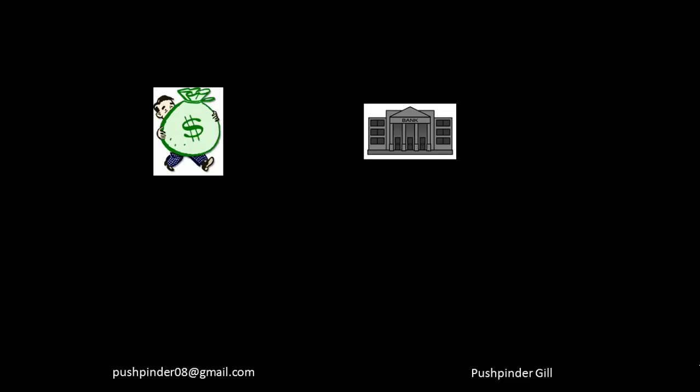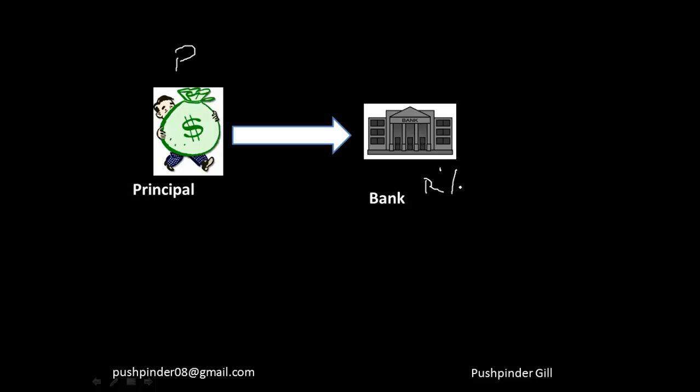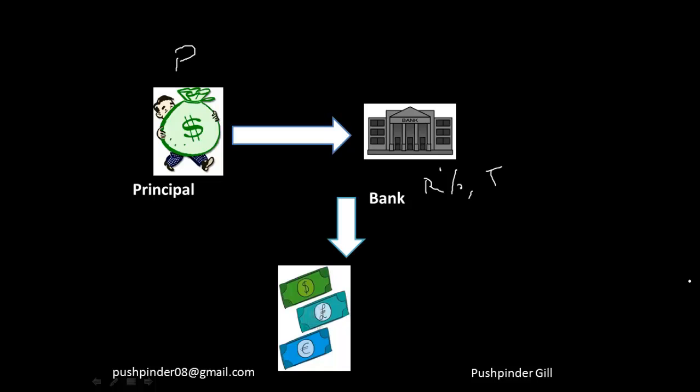So first of all, let's suppose you've got a lot of money, you won a lottery or something. So you have, let's say, P amount of money, and you go to the bank and deposit the money. So the bank provides you some rate of interest over your money, and overall it keeps the money for some number of years. Let's say it keeps the money for T years. Fine. And then in the end you receive an increased amount of money. So let's suppose you invested P, so right now you're going to get A, that is your amount. So this is the simple process of simple interest.